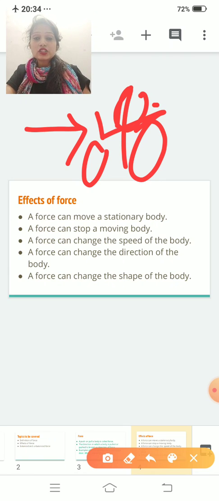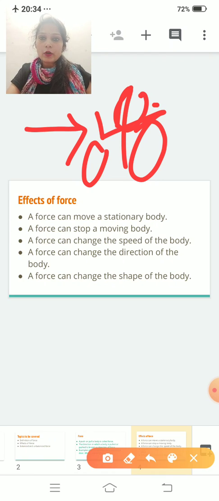A force can change the direction of the body. Are you all playing tennis? Clear? If the ball comes and the player hits the ball with the tennis racket, what will happen? The direction of the ball will change. With this, we can say that a force can change the direction of the body.